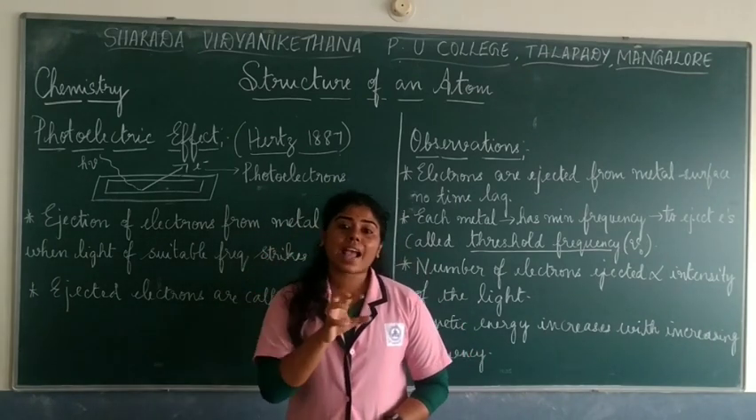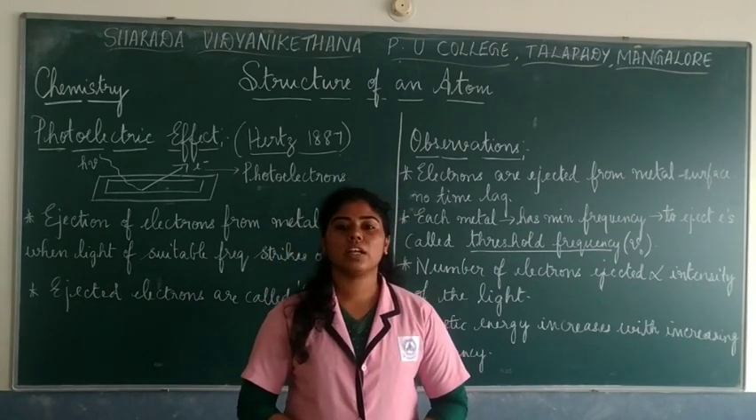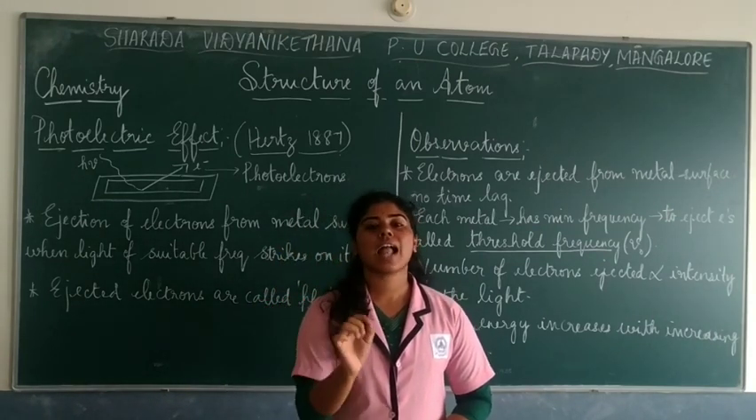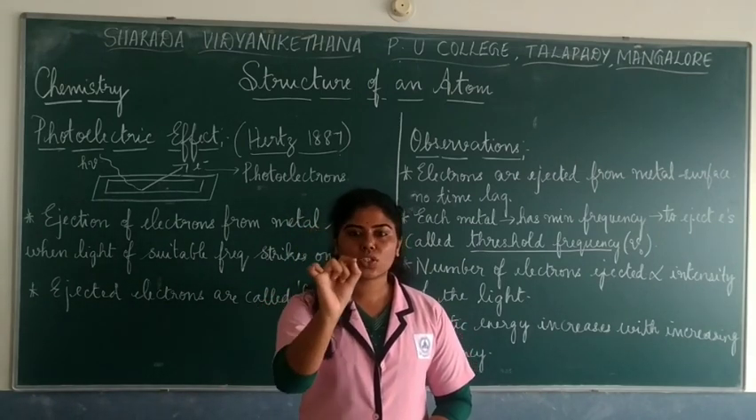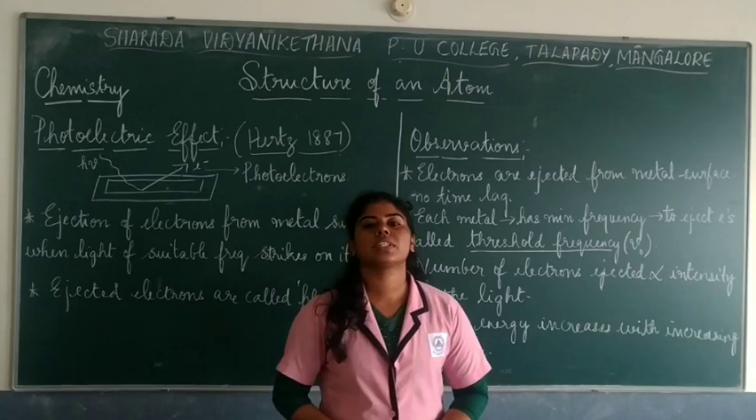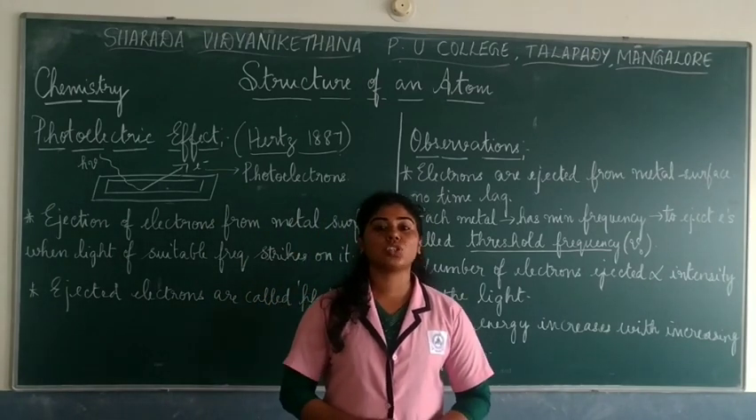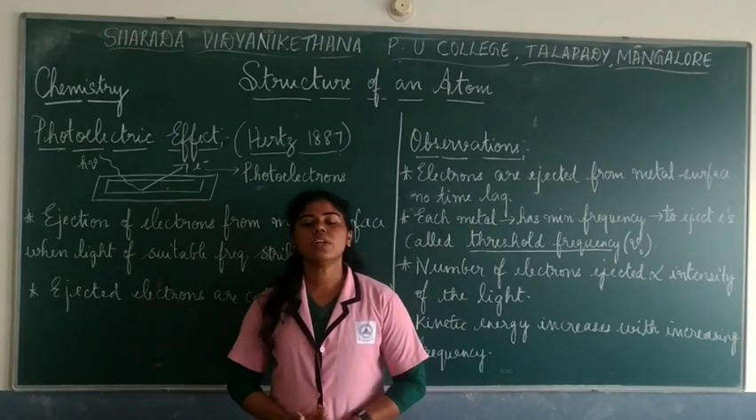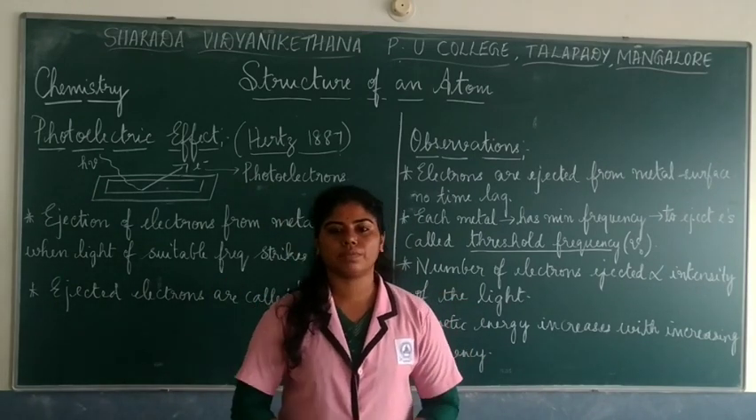And then Max Planck gave an expression wherein energy is equal to h nu. Here h is Planck's constant, where the value is 6.626 × 10^-34 joule seconds, and nu is the frequency of the light, incident light or the emitted one.